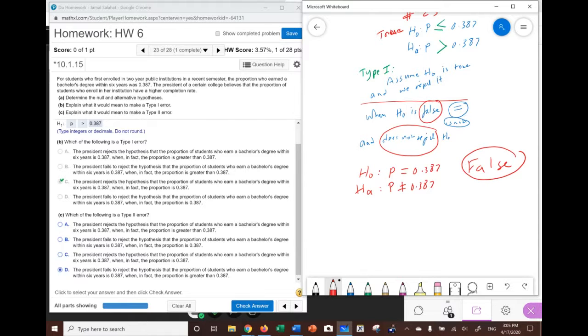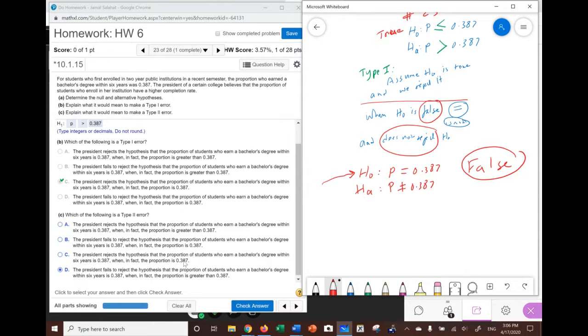Now, when H naught is false and the president fails to reject it. So the president, let's read part B. The president fails to reject the hypothesis that the proportion is, so the president fails to reject this one, when in fact it is what?